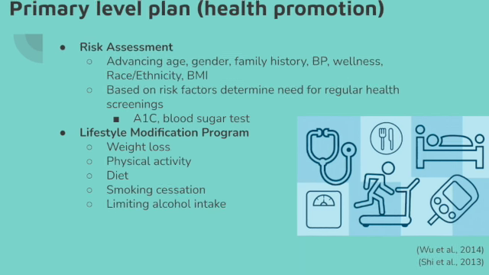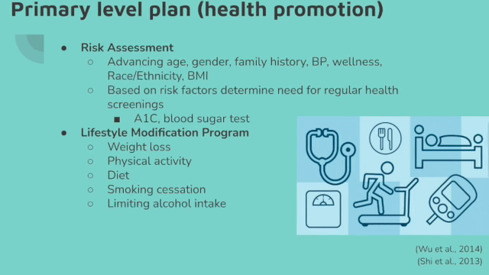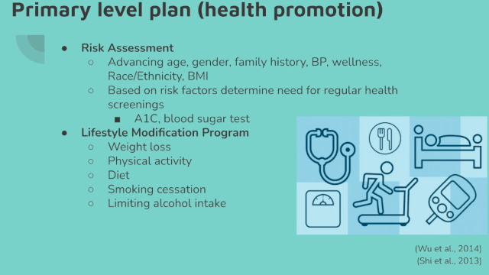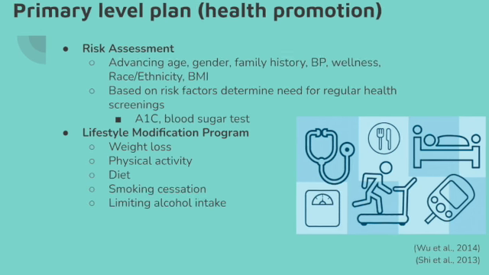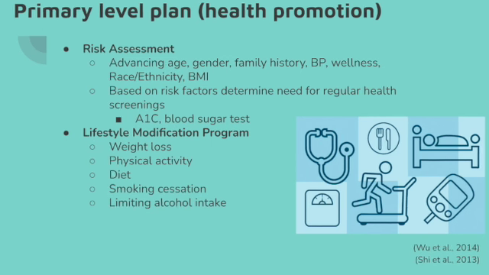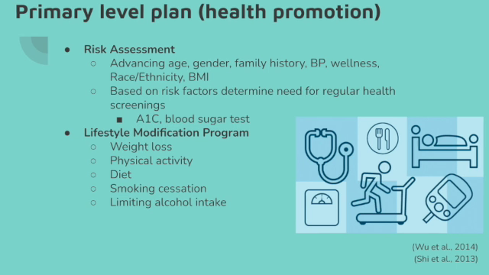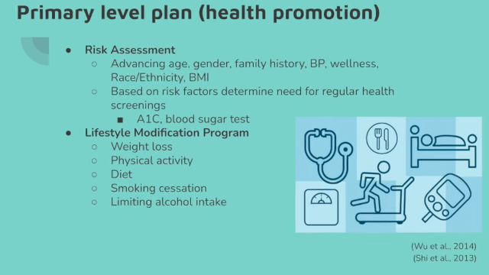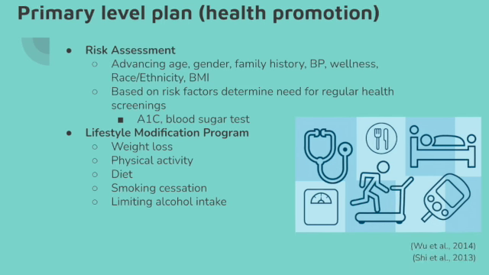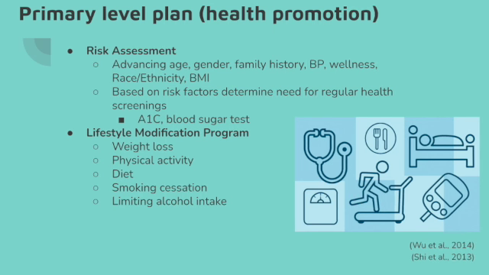According to Wu et al., body weight is the most crucial risk factor for type 2 diabetes, as excess body weight can increase insulin resistance and glucose intolerance. Physical activity and diet go hand in hand with body weight, and there are therefore also important modifiable risk factors. According to Wu et al., physical activity may contribute to a 30 to 50% reduction in one's risk of developing type 2 diabetes, as it helps improve glucose tolerance through weight loss. Diet also achieves weight loss and thus reduces insulin resistance.